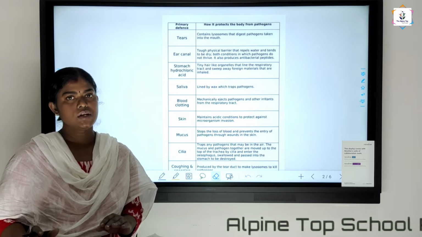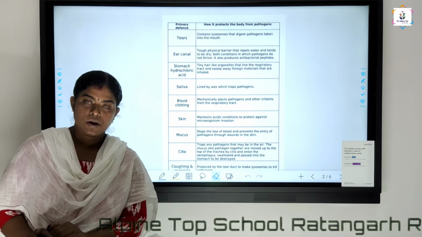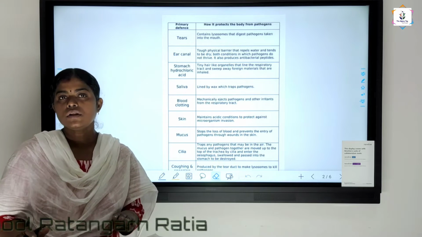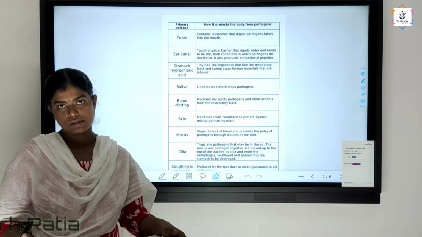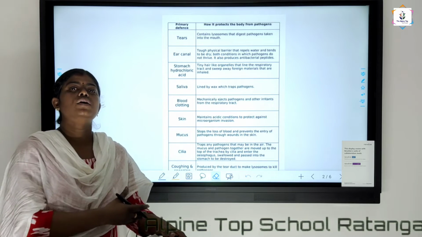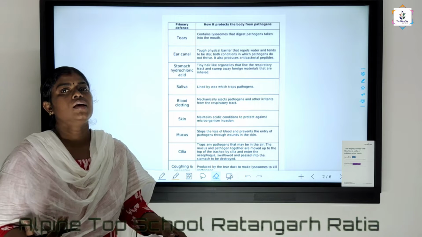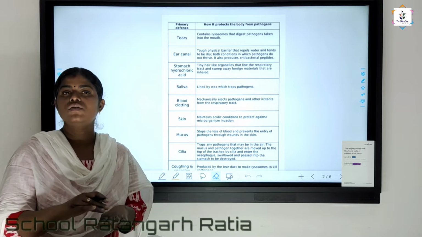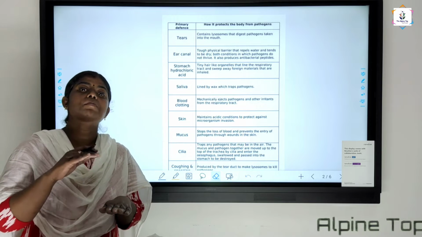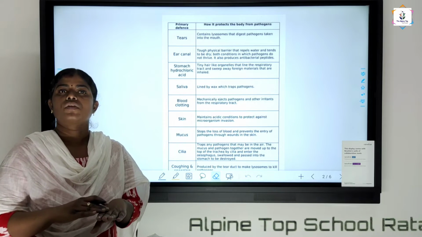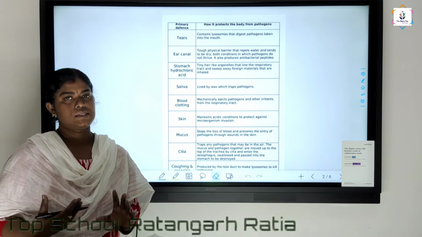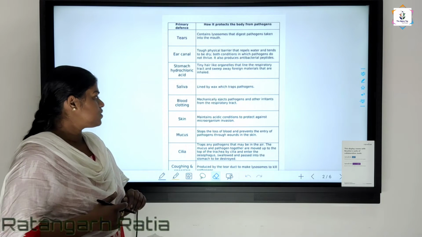Okay, skin is a good protection, and it has a particular kind of protein known as keratin, because of which it is impermeable to most pathogens. As I have told you before, we have millions of pathogens around us, still they are not entering your body. Why? Because our body is covered with skin. So the skin acts as an impermeable protection against these germs, and they are not able to come into the body system. So skin is a local defense system.